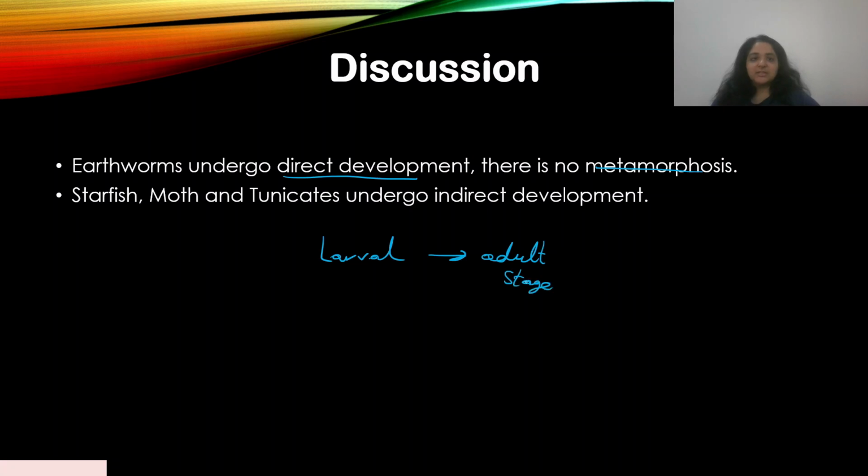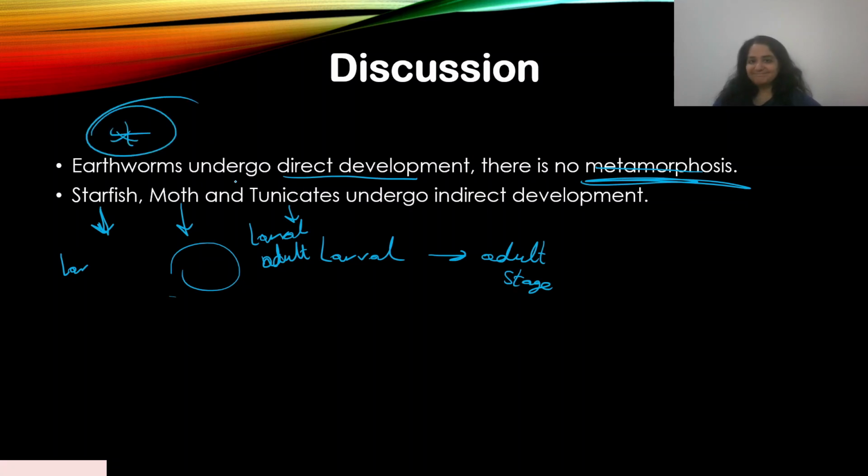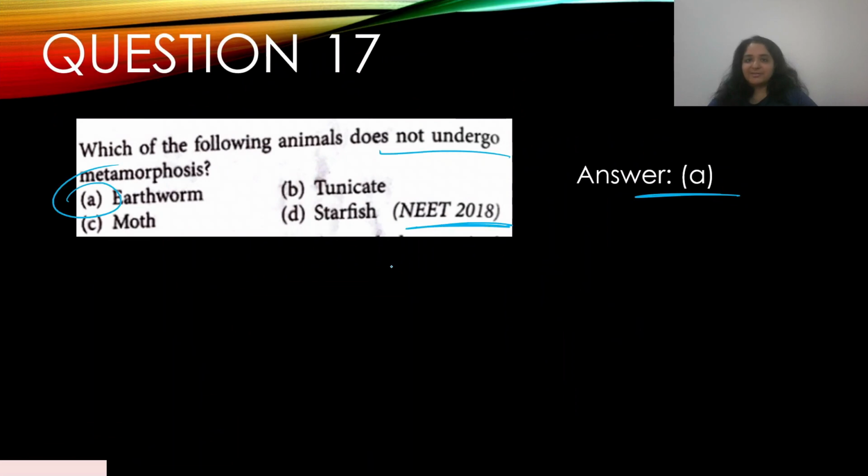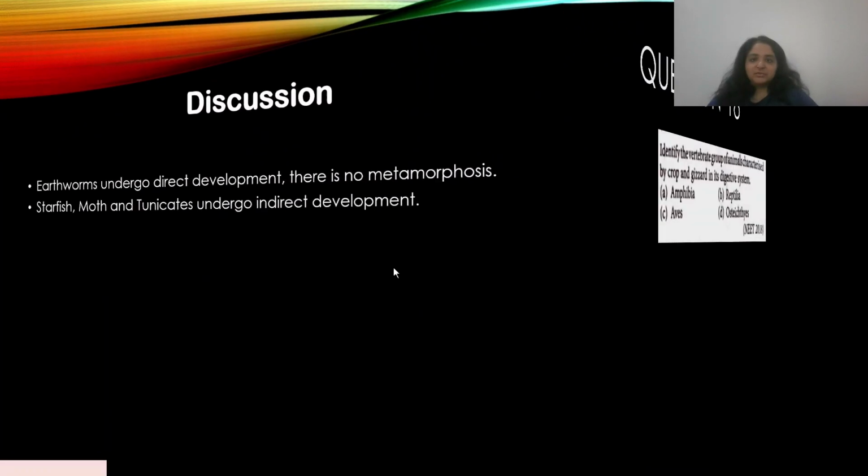But in the case of starfish, that's an Echinodermata, right? So we have a larval stage and we have an adult stage. Moth has a whole life cycle. They have a larval stage, they have a pupa stage, and then an adult stage, right? Tunicates also have a larval stage and then an adult stage. So that's indirect development. But earthworms undergo direct development. There's no metamorphosis. Okay, important point to remember. It's a good question, but you had to remember this fact. All right, let's move on.